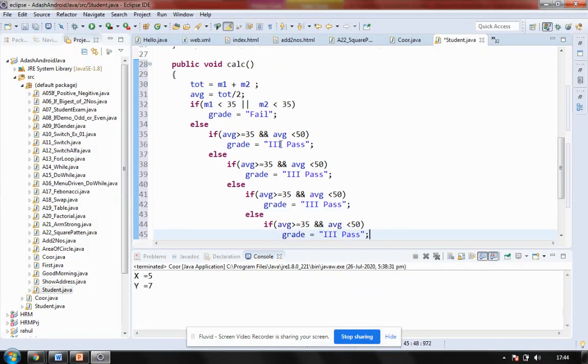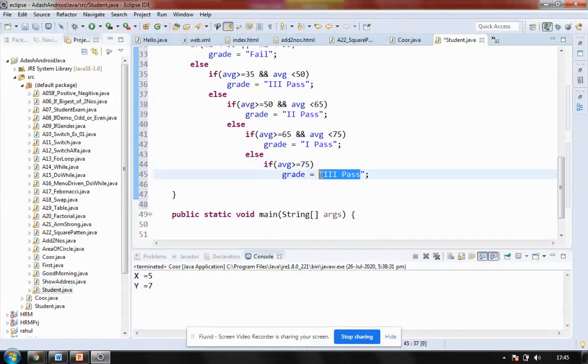So 35 to 50 it is. 50 to 65 is second class. 65 to 75 is first class. Above 75 it's distinction.